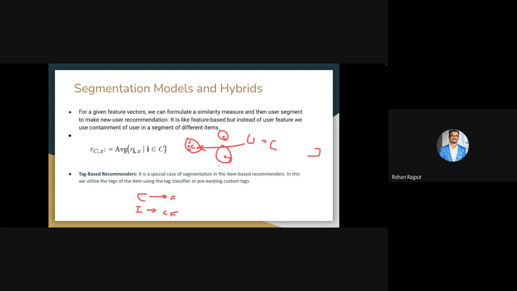A very simple example is someone coming onto our platform and rating that they like shoes more than, let's say, t-shirts.